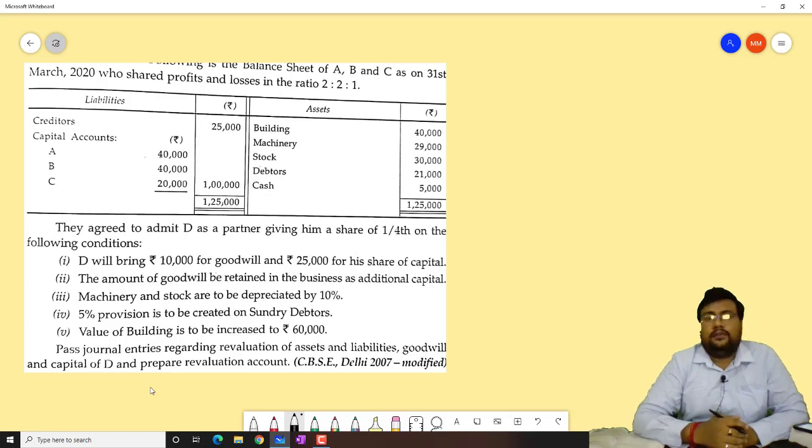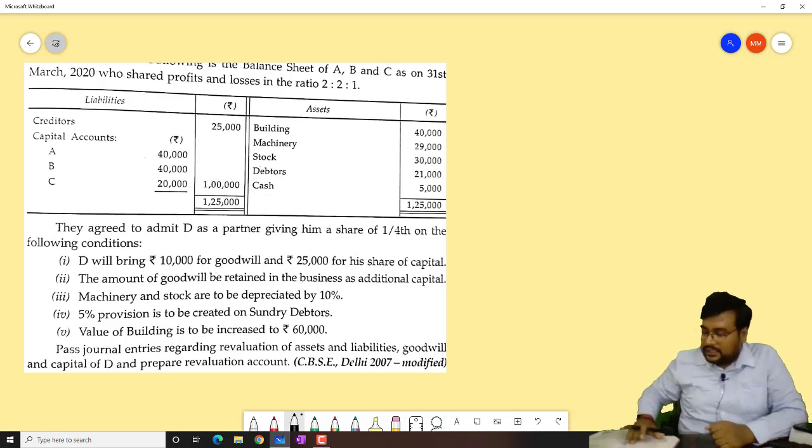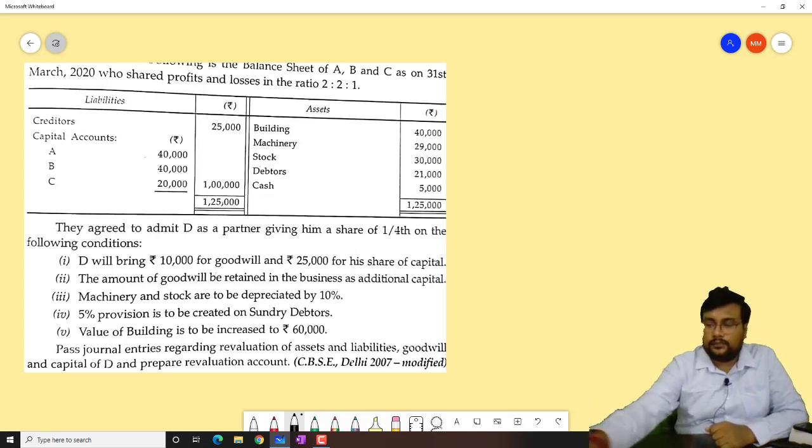Today in the series of Admission of Partner Part 2, I'm here with this particular question to solve. Sometimes in the 8 marks question, it is asked to open the revaluation account, partner's capital account and balance sheet. But sometimes it is asked in the board examination to pass the journal entry. So how we will pass the journal entry in a very effective and easy way, we will learn today.